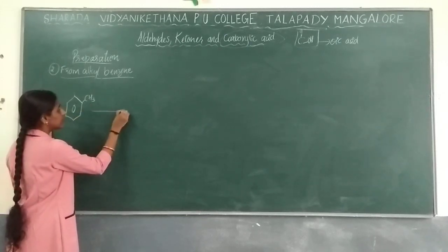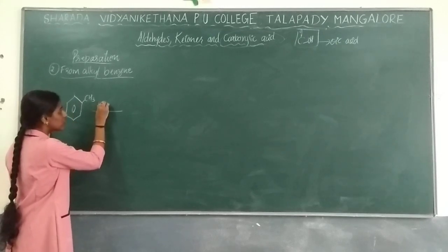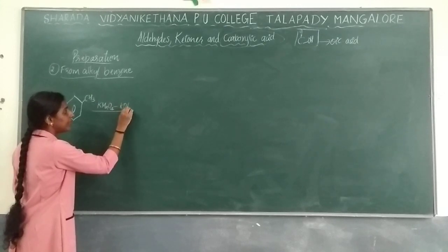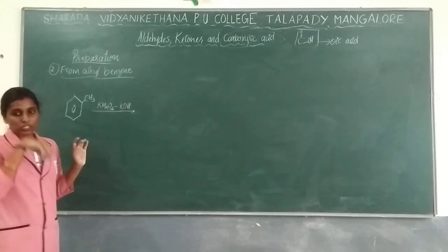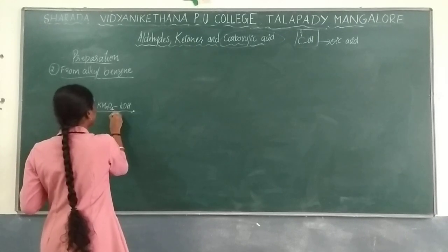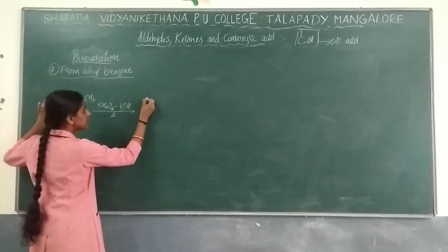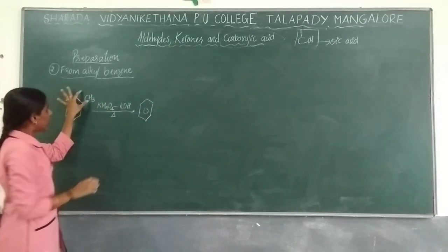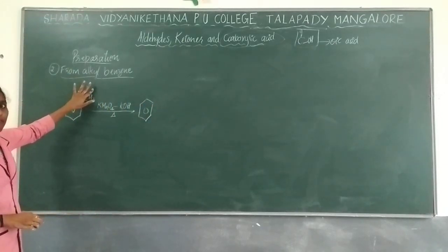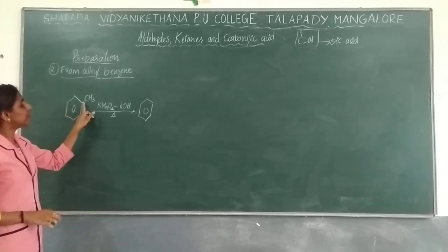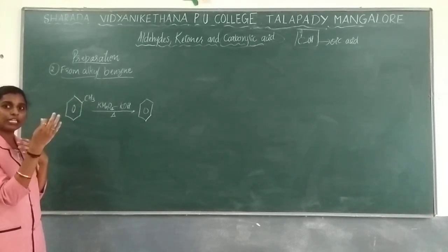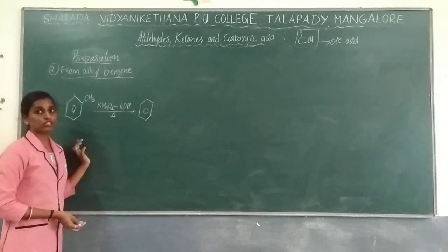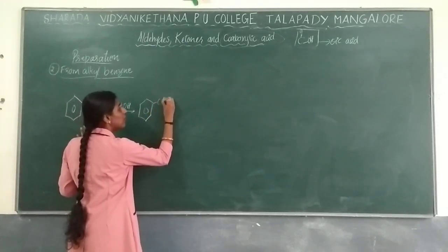The reaction is done in the presence of an oxidizing agent, that is KMnO4, as well as an alkaline medium, with heating. Whatever alkyl group is present with the benzene, however long the chain is, the whole chain will be converted into the salt of carboxylic acid.